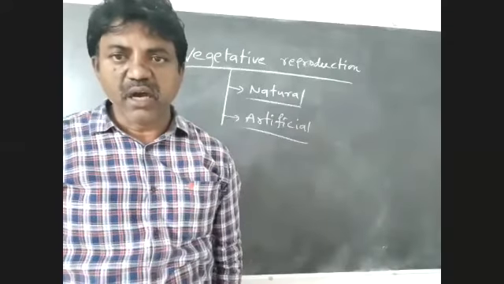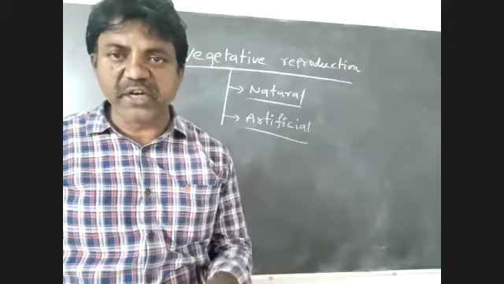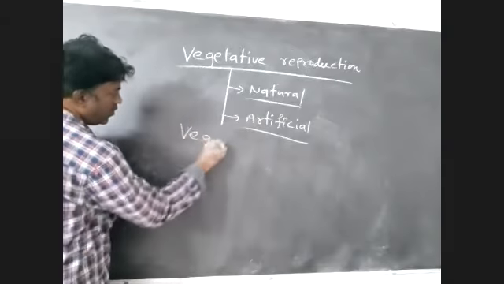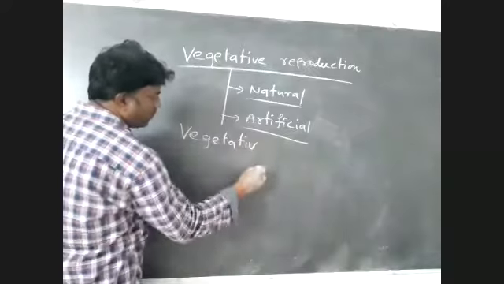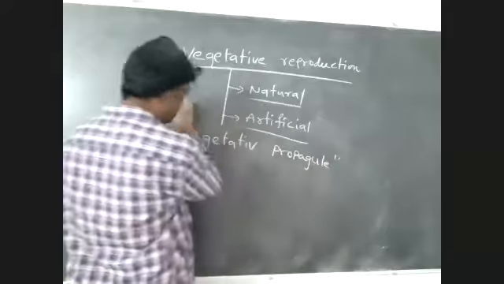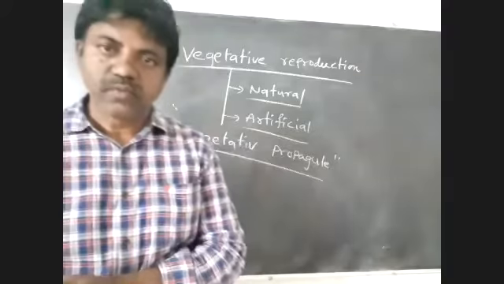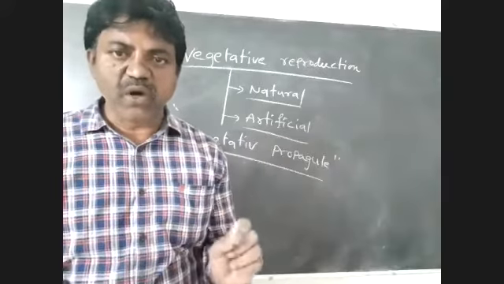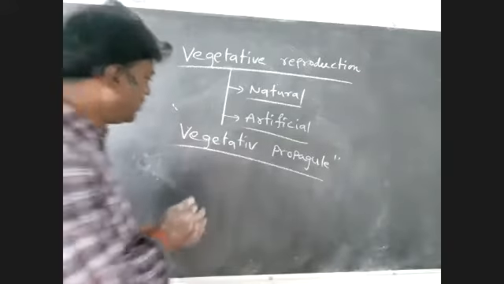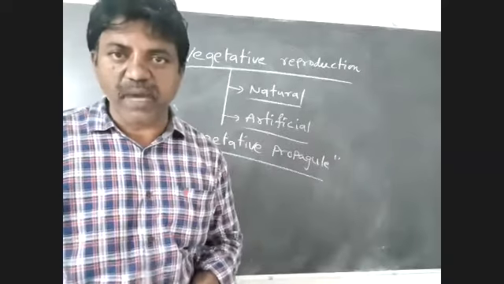Already we have discussed that the part of the plant body that is involved in vegetative propagation is called a vegetative propagule. Very, very important. The part of the plant body involved in vegetative propagation is called a vegetative propagule.